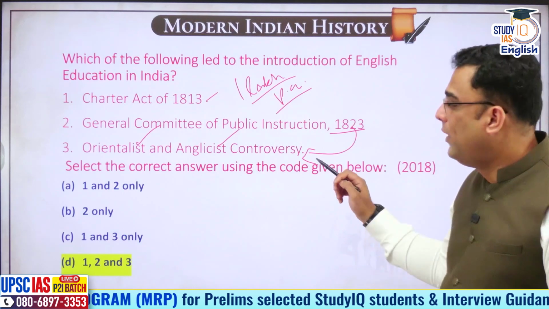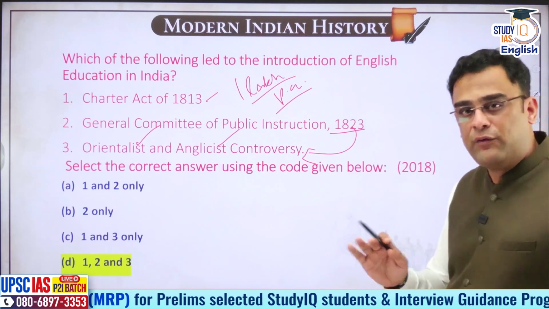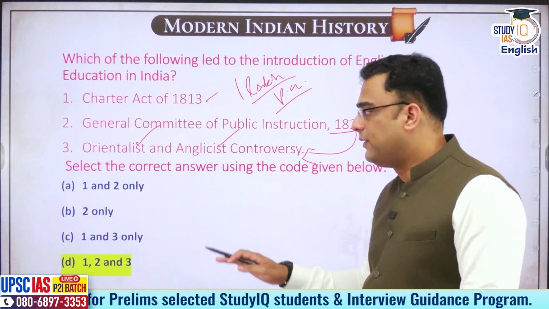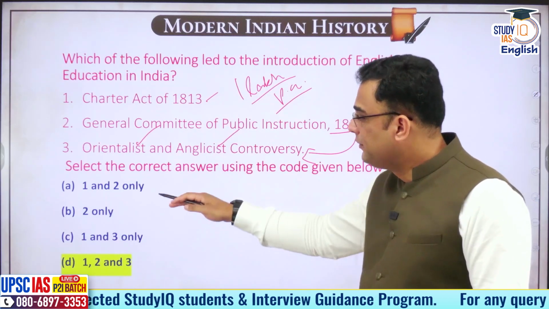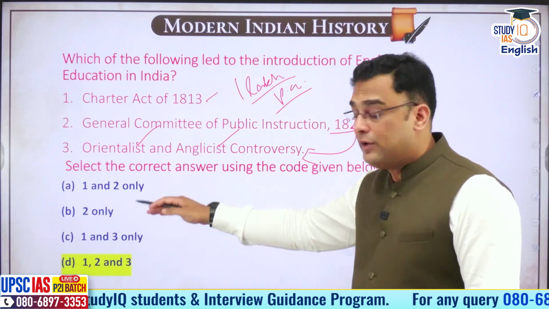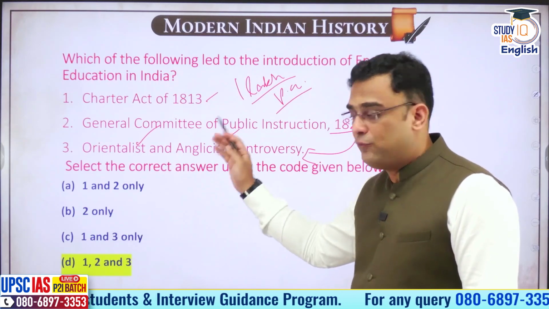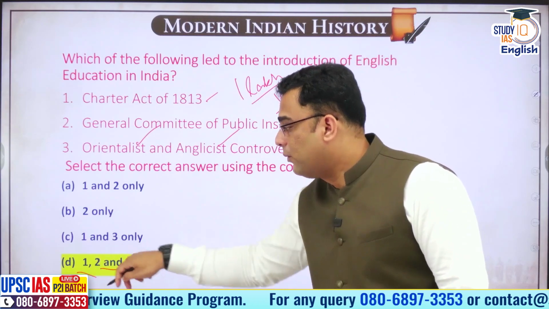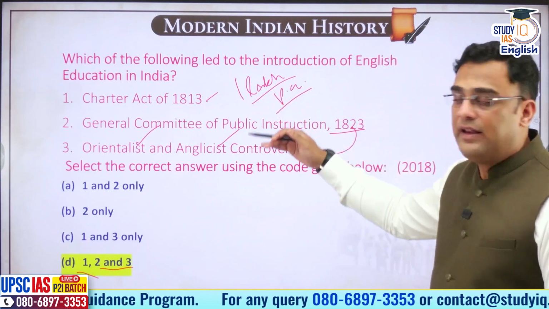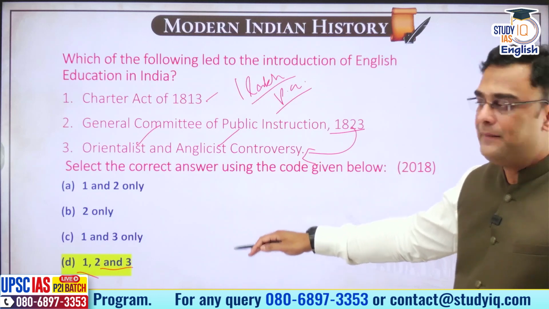So 2 and 3, in any case, if you have read these areas very well, you'll know that 2 and 3 are relevant. Okay? But if you see, none of the first 3 options have 2 and 3. The only place where you have 2 and 3 is here, D, 1, 2 and 3. So 1 is coming in any case.